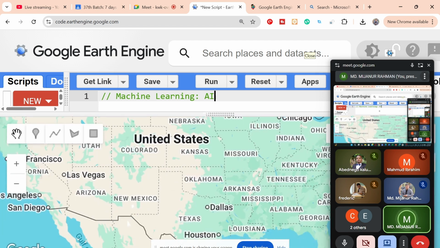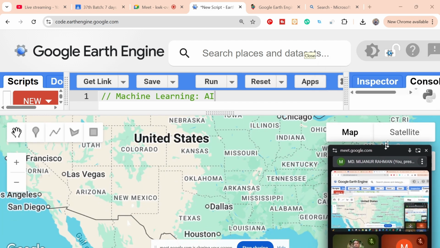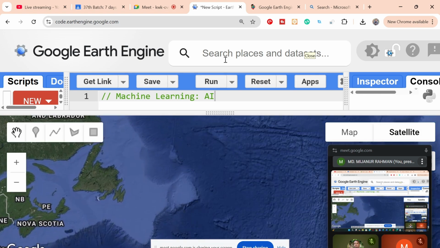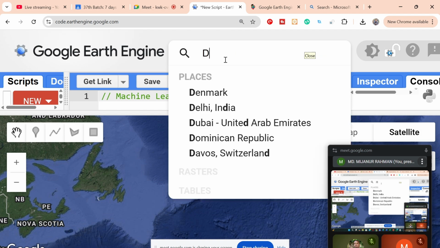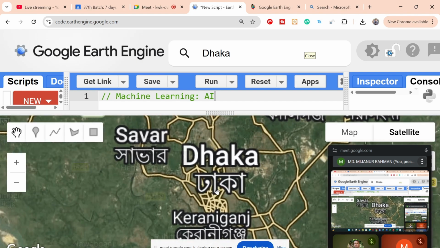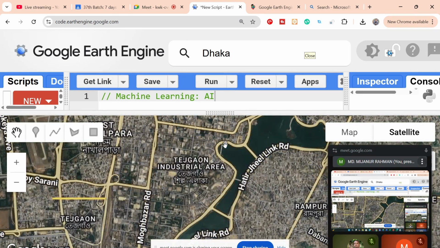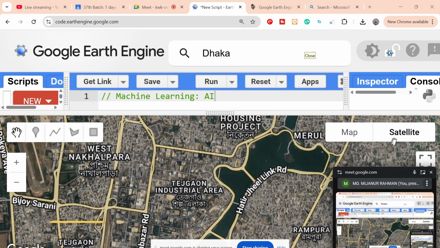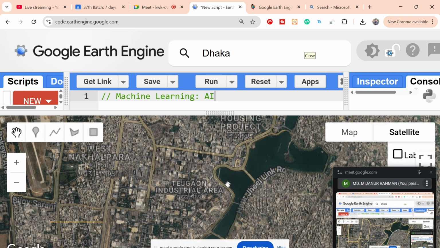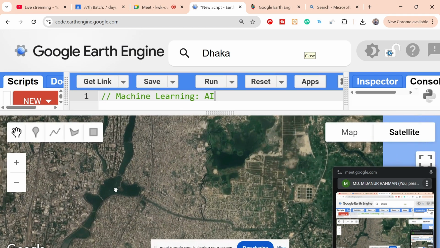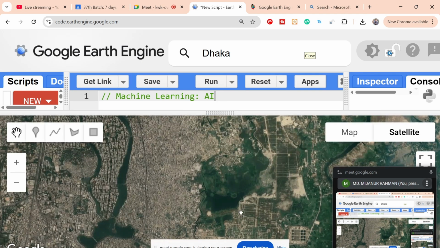Suppose, okay, let me open an image. Suppose I open this satellite imagery, and then I focus on a specific boundary. Suppose I just open Dhaka, Bangladesh. If you check, it's one kind of satellite imagery, and it's high resolution because it's a Google satellite. We can easily get water bodies, buildings, and also some vegetation or barren land.